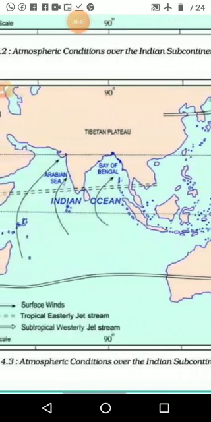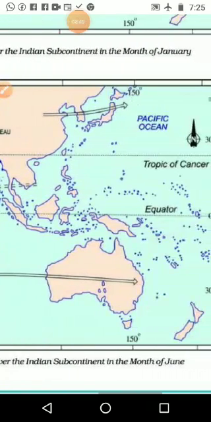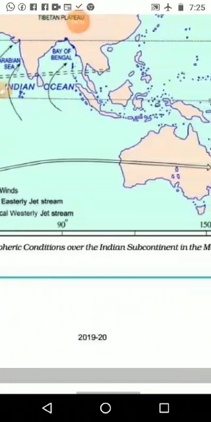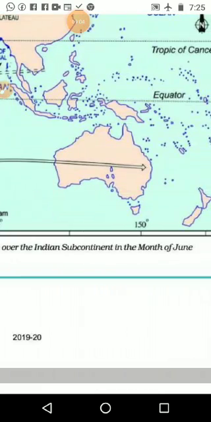It is starting from the Pacific Ocean and reaching the European continent, and in between it is missing. Again it is starting at the end part of the Asian continent and reaching the Pacific Ocean. And downside it is more or less the same, but at a different degree, coming from the Pacific Ocean and again reaching the Pacific Ocean.